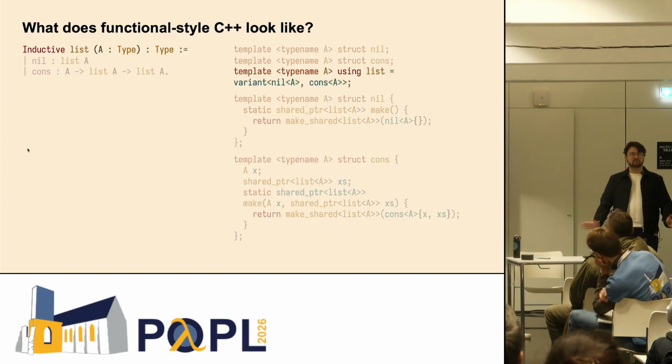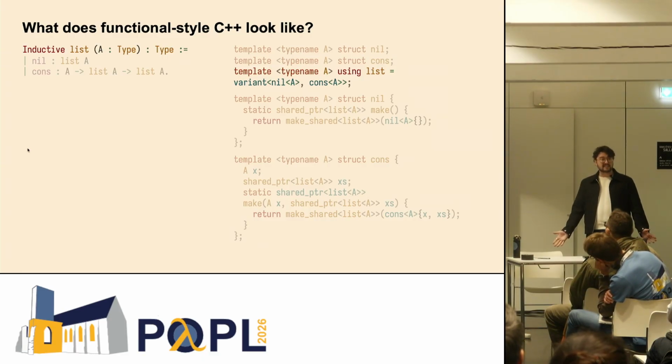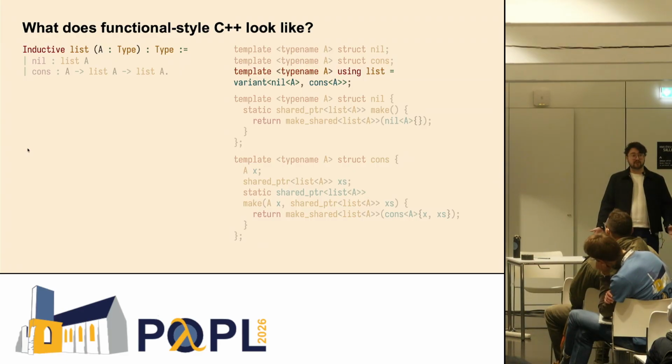Lastly, the actual type itself, list, is translated to something called a variant in C++, which, if you're not familiar with that, is really just a coproduct. So the list type is the kind of thing that is either nil or cons. Altogether, list is extracted to a relatively normal-looking implementation of a linked list in C++, which is really what it should be.